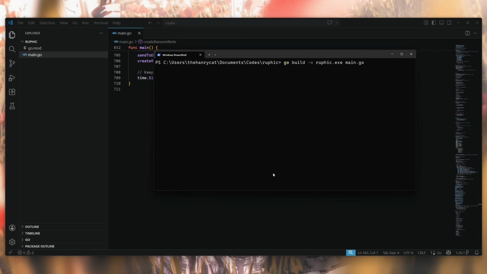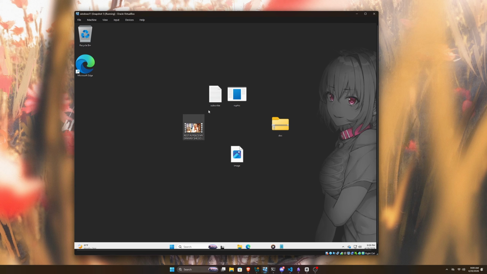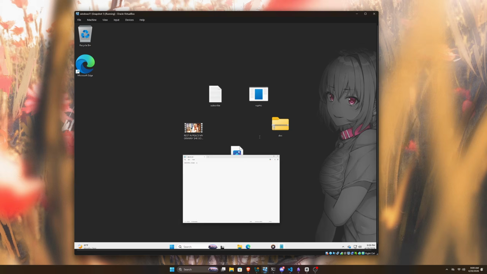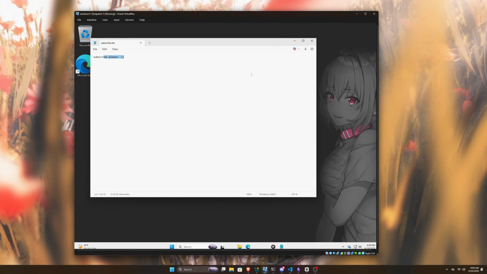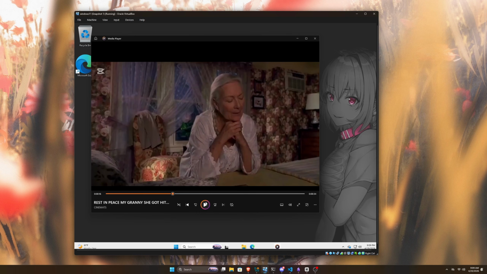So basically, if I compile this code, it gets us a binary. Now, I can't run this binary in my main operating system, so what I did was I've copied it here in my Windows 11 virtual machine. Also, as you can see, we've got some other files along with this binary. So we've got this text file with some random content, a zip file, and an MP4 file, which, as you can see, is playing perfectly fine in the player.